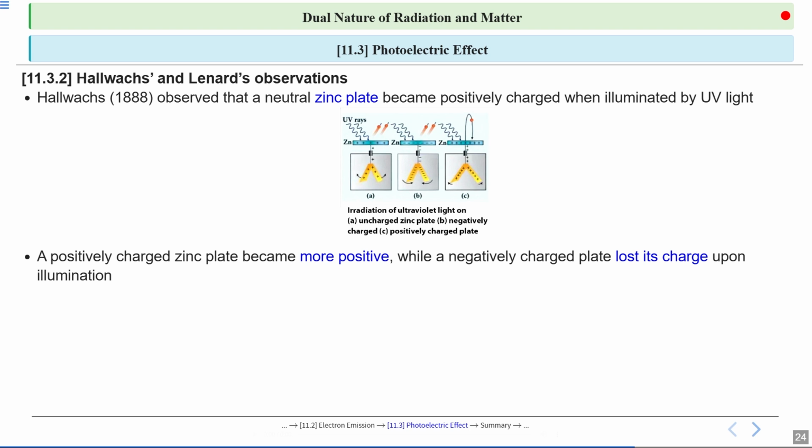Hallwachs found that if the zinc plate was already positively charged, shining ultraviolet light made it even more positive. But if the plate was negatively charged, it lost its negative charge when illuminated. This means that the light is removing negative particles from the plate, and the effect depends on the plate's initial charge.